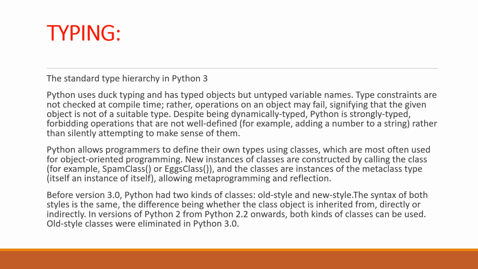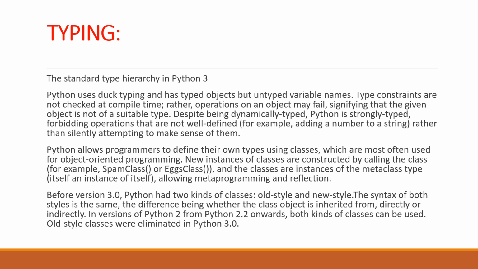Typing. Python uses duck typing and has typed objects but untyped variable names. Type constraints are not checked at compile time. Rather, operations on an object may fail, signifying that the given object is not of a suitable type. Despite being dynamically typed, Python is strongly typed, forbidding operations that are not well defined, for example, adding a number to a string, rather than silently attempting to make sense of them.